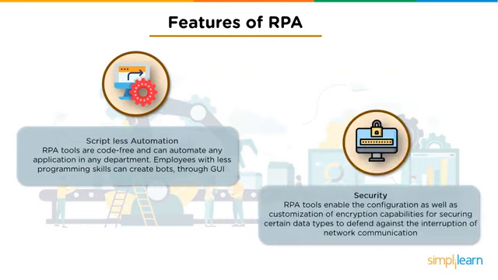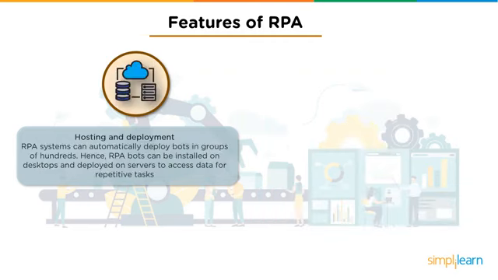Next up, we have security. RPA tools enable the configuration as well as customization of encryption methods. Now, this helps defend against any interruption in the network. Hosting and deployment. RPA systems can automatically deploy bots in groups of hundreds. Hence, RPA bots can be installed on desktops and deployed on servers to access data for repetitive tasks.